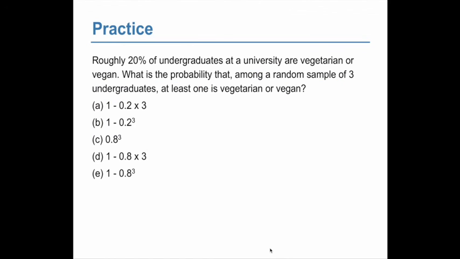Roughly 20% of undergraduates at a university are vegetarian or vegan. What is the probability that, among a random sample of 3 undergraduates, at least one is vegetarian or vegan? The probability of being vegetarian or vegan is 20%. The probability that at least one person is a vegetarian or vegan is 1 minus the probability that none of them are.